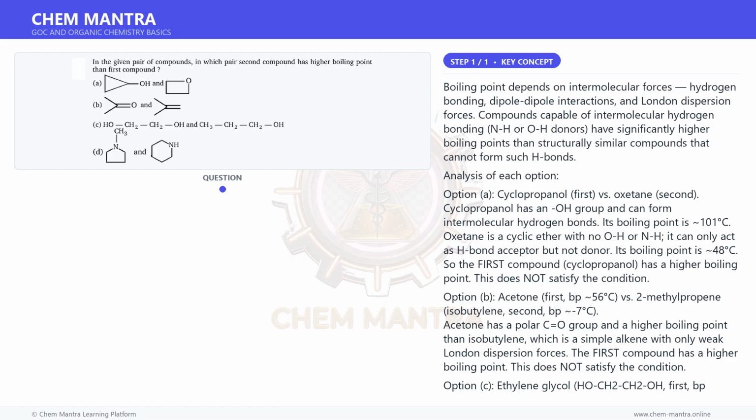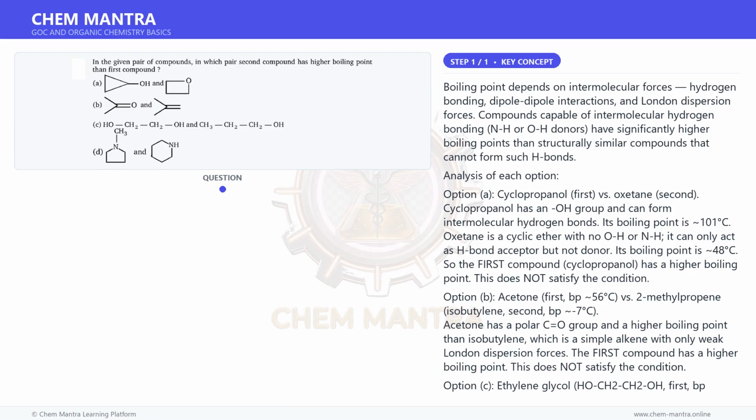Option C: ethylene glycol, HOCH2CH2OH, first, BP ~197 °C, versus 1-propanol, CH3CH2CH2OH, second, BP ~97 °C. Ethylene glycol has two OH groups, enabling extensive intermolecular hydrogen bonding, giving it a much higher boiling point than 1-propanol. The first compound has a higher boiling point. This does not satisfy the condition.